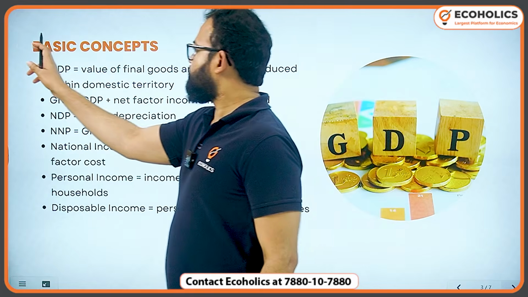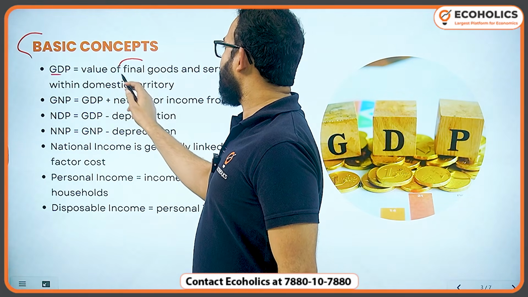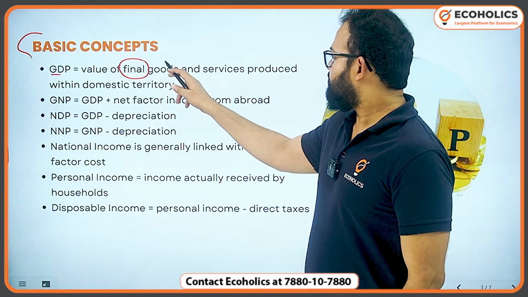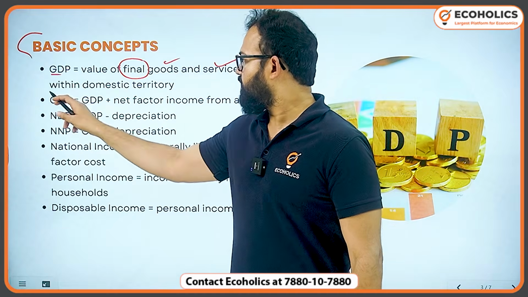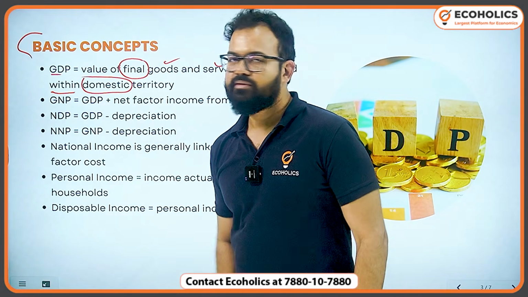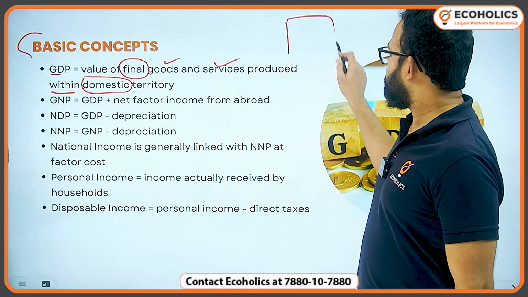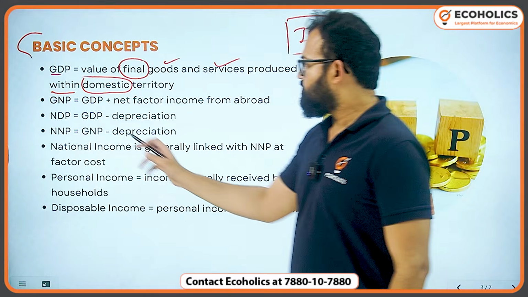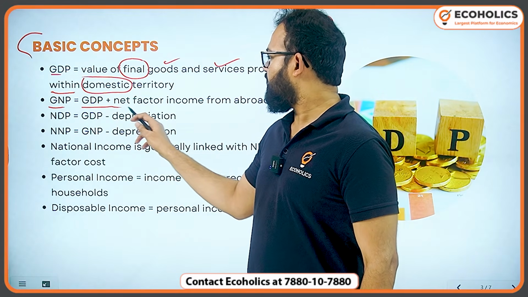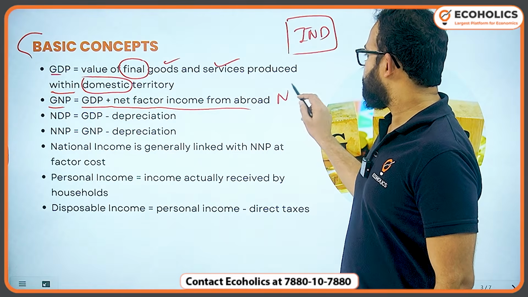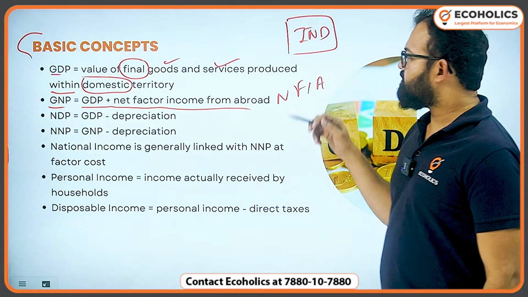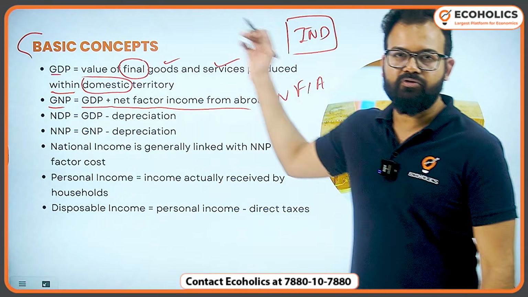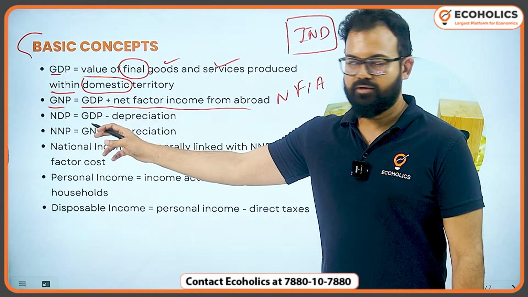Now the basic concepts: GDP is the value of final goods, as you know, the definition is very popular. Final goods and services, so both goods and services produced within the domestic territory. So anything produced in India, suppose for example this is India, by anyone is part of GDP. GNP means GDP plus net factor income from abroad. You must have seen that NFIA. It means Indians giving their services or producing outside but taking profit back to India is part of GNP, not GDP.